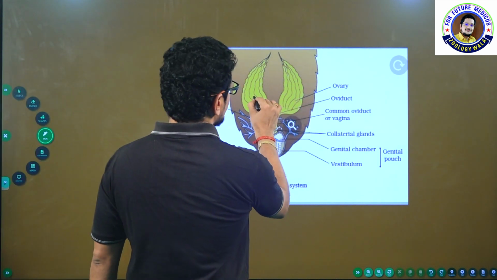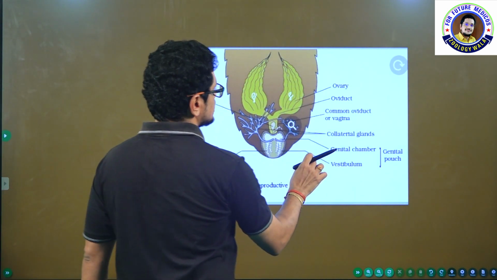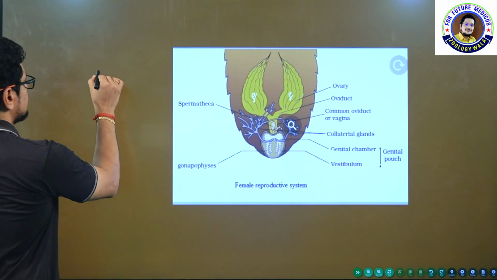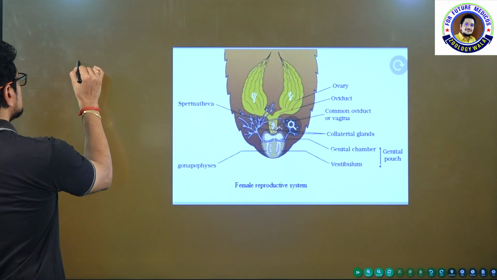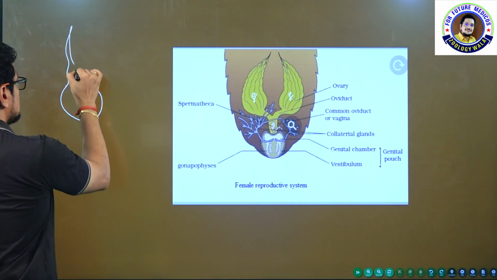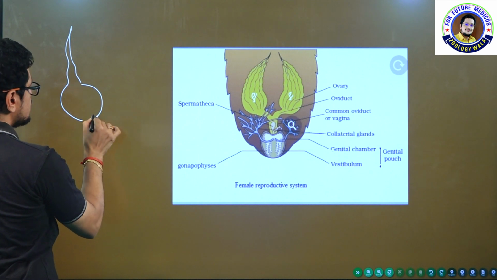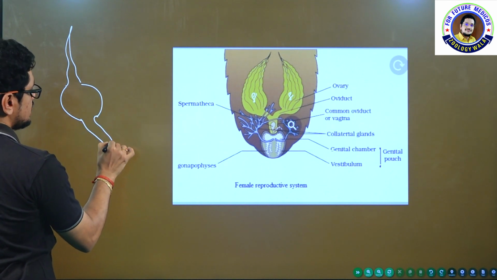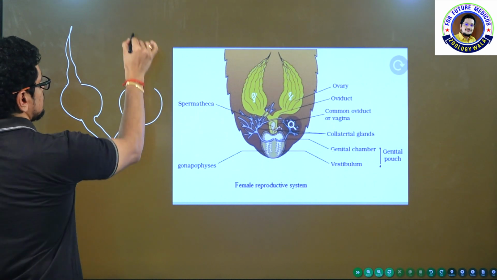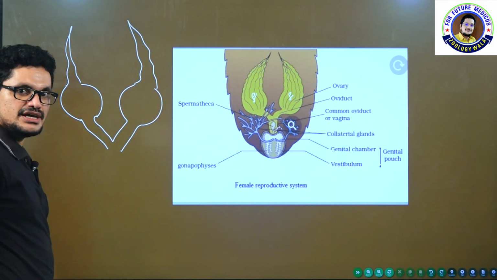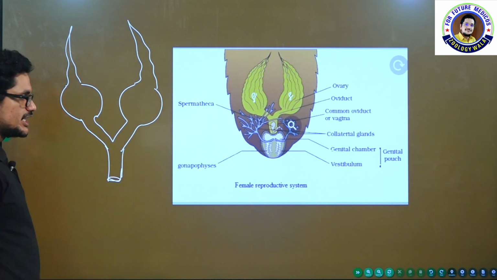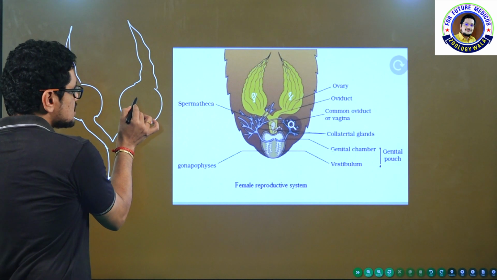See this. Here I told you that 8 ovarioles are present. What are these? These are 8 ovarioles. I will show the ovariole here. See, this is the ovary, the bilobed ovary, or one ovary is present like this. This is an oviduct and this is another oviduct. Clear? 2 oviducts combine to form the median oviduct. This is the median oviduct. And now what are the structures present here?